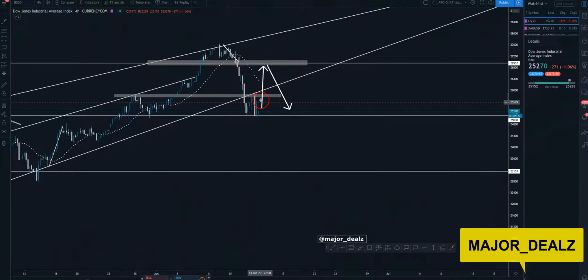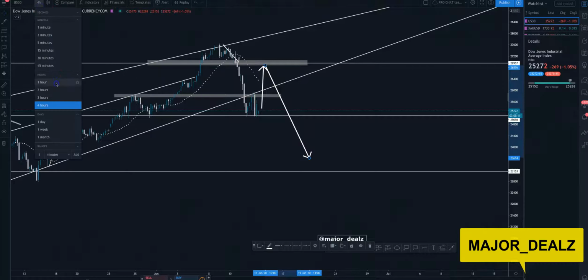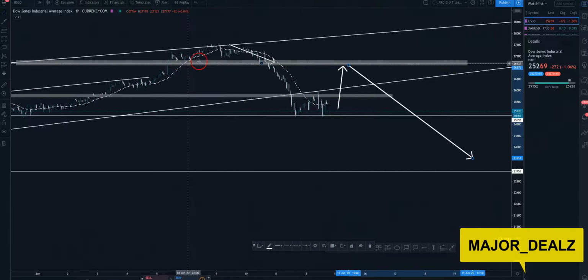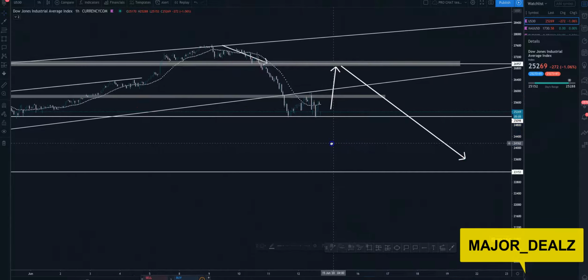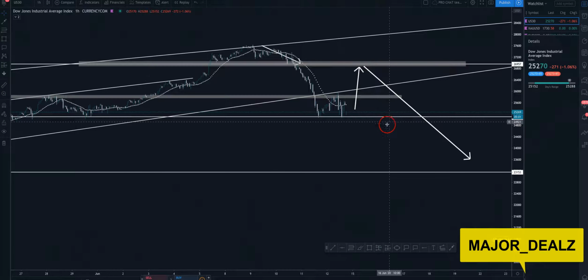Okay, so we're just waiting for this retracement, and then if it breaks this zone right here, we're going to look for it to respect this key zone right here, and then make its overall move to the downside. So that's how it's looking for US30. That's what I'm waiting for. If I want to, I can even go down to the 1 hour and see that this is another key level that we're waiting for. It's a little bit more clear. We have a little bit more data. So that's my bias on US30.